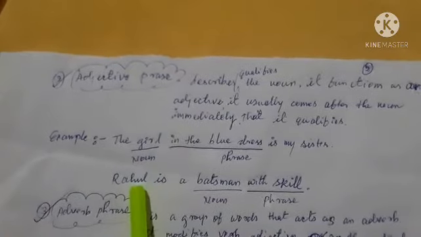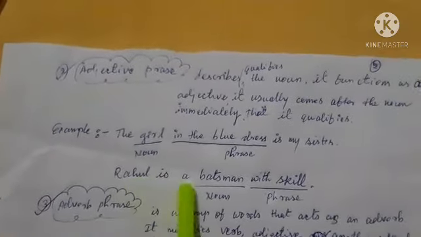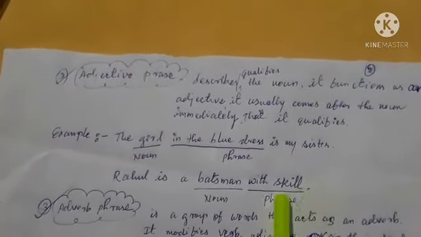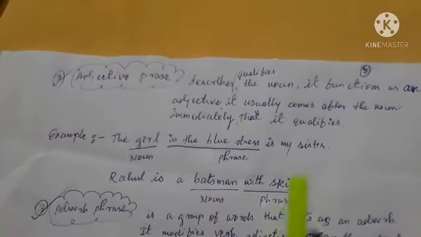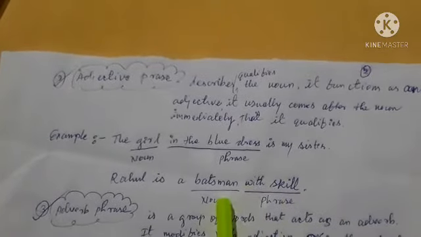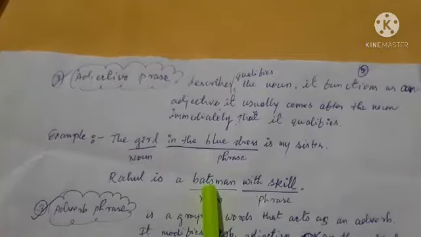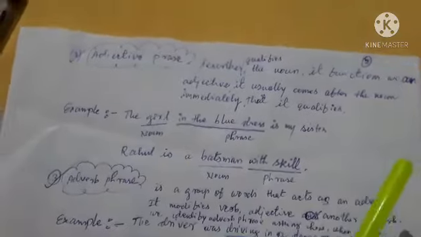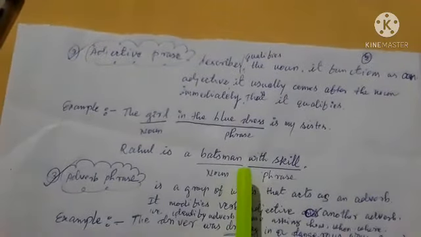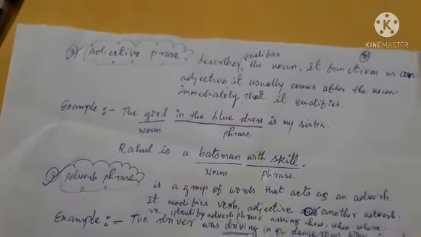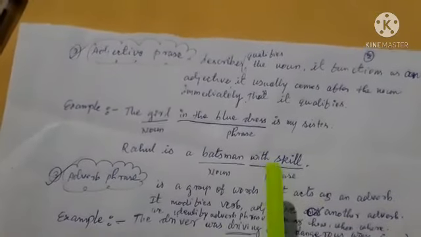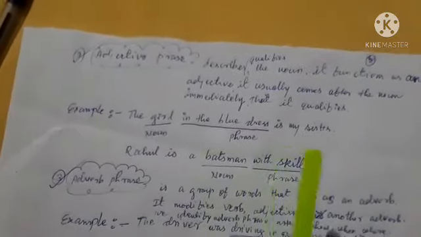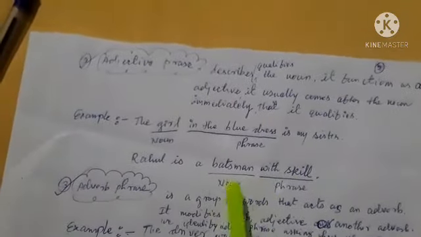Let us take another example. Rahul is a batsman with skill. Here, with skill is a phrase and it qualifies the noun, the batsman. So it is an adjective phrase. Children, remember, adjective phrase begins with a preposition. Okay, the simple trick to identify.